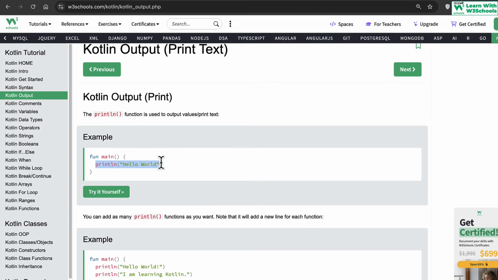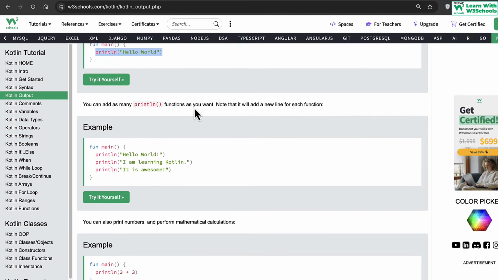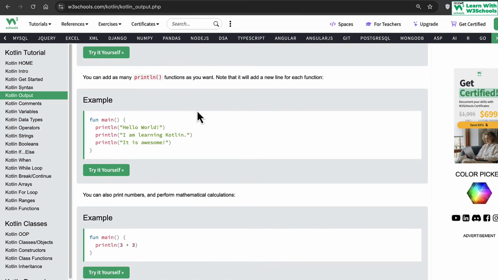Every time you need to print something on the console, you just write println and the string here. You can add as many println statements as you want. Note that every time it prints a new line. So if you come here, we have a function main. This should now be mandatory in the back of your head, that every time you write Kotlin code, you need to have function main, bracket start, bracket close, and block start, block close.